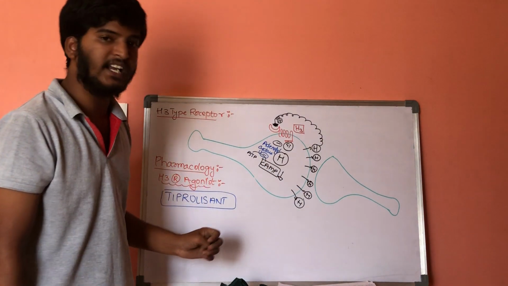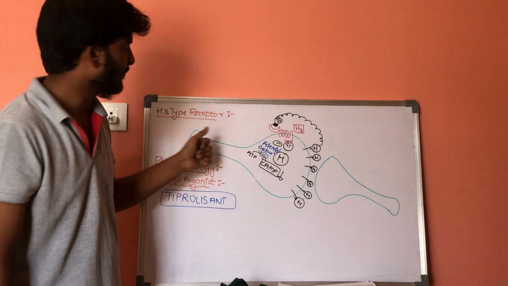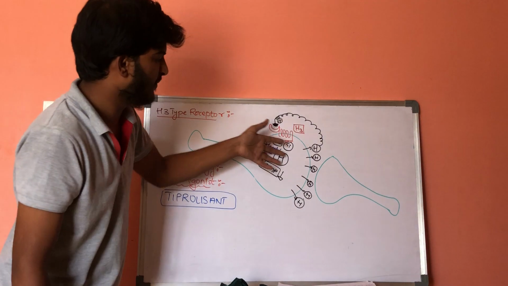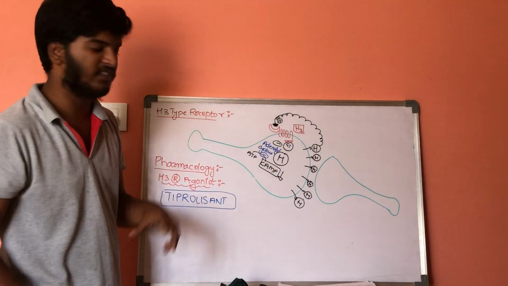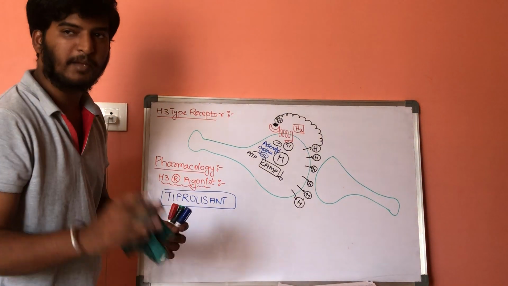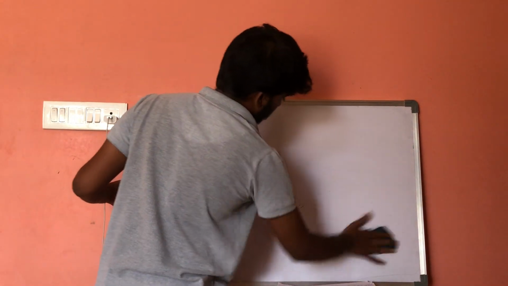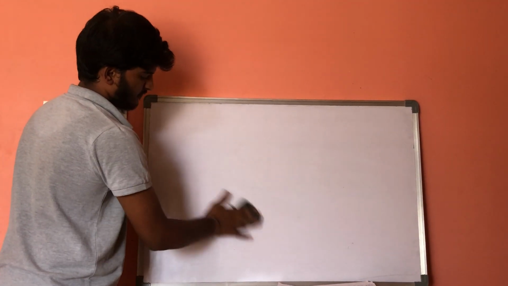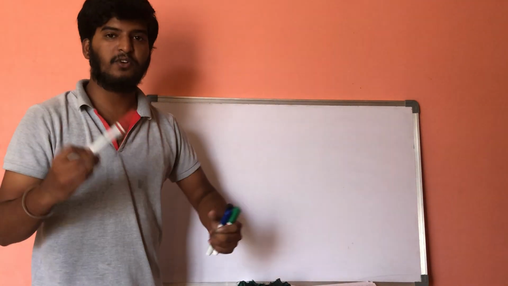If there is a decrease of cyclic AMP levels, there will be no opening of calcium channels, and so no influx of calcium ions. As a result, there will be no external stimuli and no action potential generated. If there is no action potential, there will be no release of histamine. So this is the mechanism involved with H3 type receptors. Now let us discuss the last type of receptor, that is the H4 type of receptors.